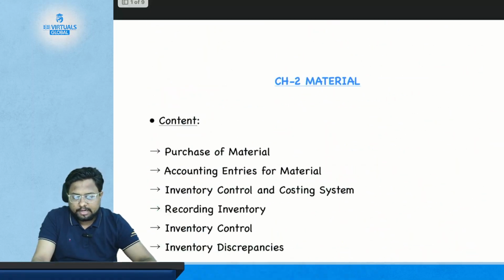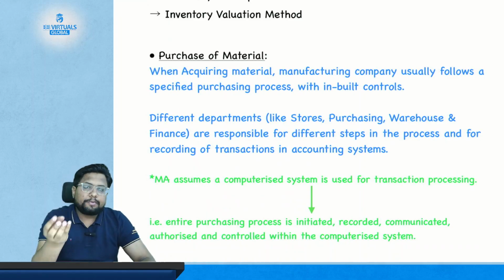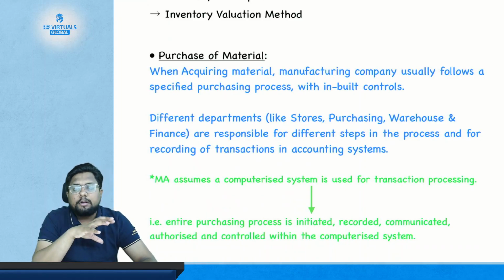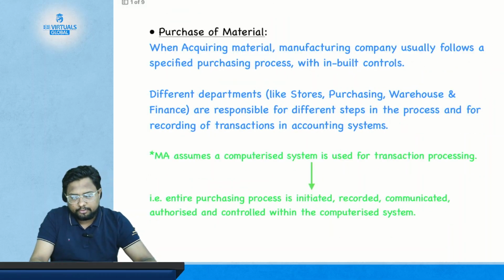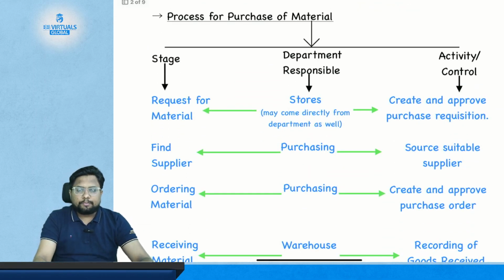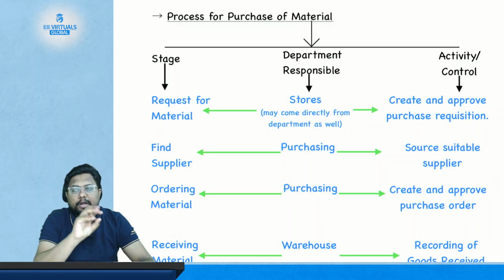In the previous class we studied the meaning of the purchase of material, like what is material and how materials are purchased. The basic assumption that management accounting makes is that the entire process of purchasing, initiating, recording and paying the vendor is done through a computerized system. This is the basic assumption of management accounting. Then we saw the process for purchase of material, which department is responsible for which role, and what control is implemented there.